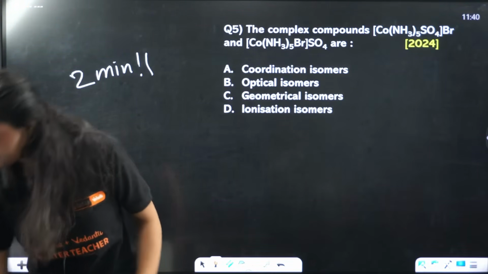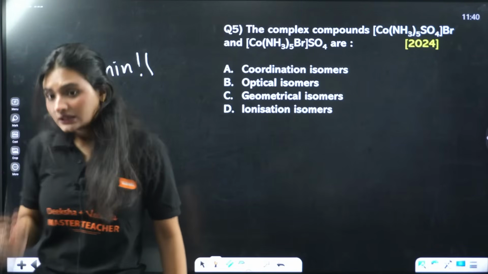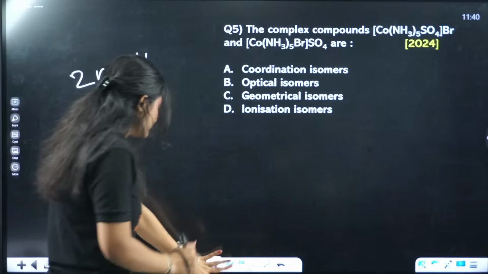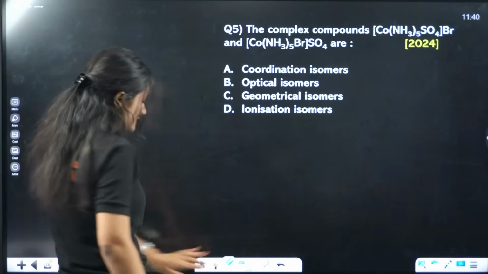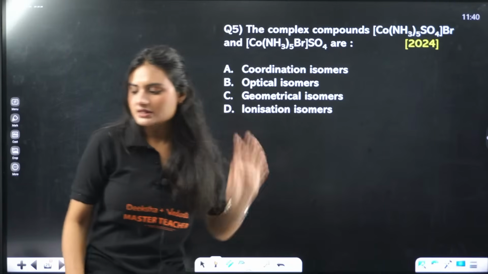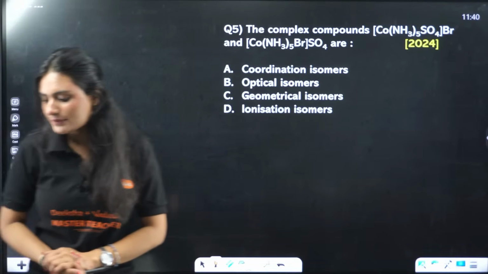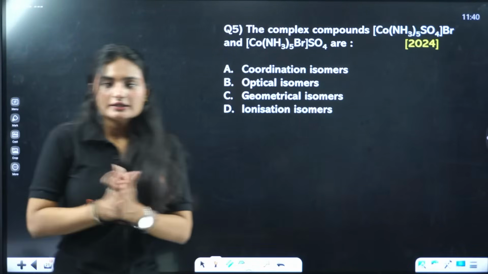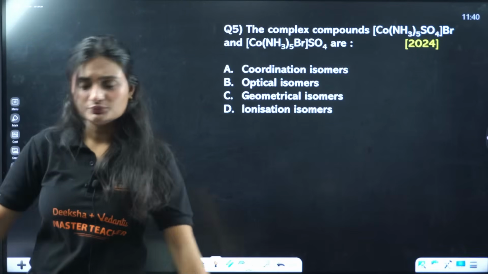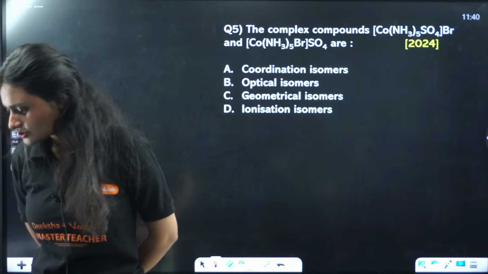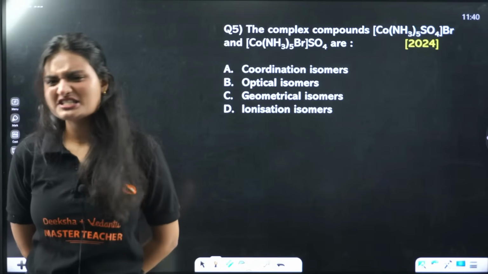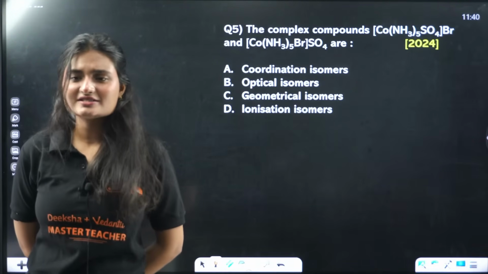Yes, okay. Let's start. So the question is the complex compounds, what kind of relation is between these two compounds? Okay, so let's just see the relation first. They are isomers as they have the same molecular formula. Guys, be ready. We have so many questions to go. How's the Josh? D ma'am. Yes, D. Yeah, ionization isomers.